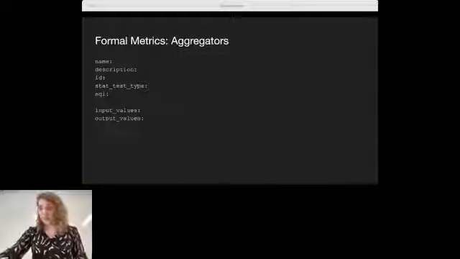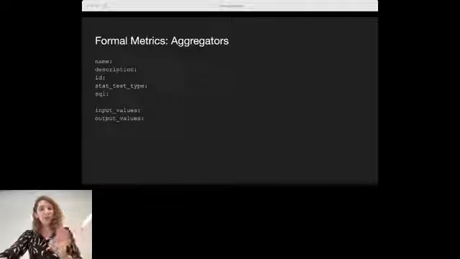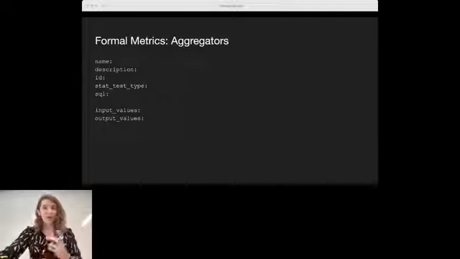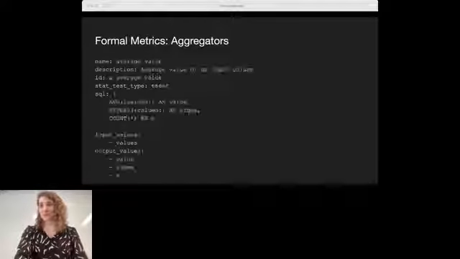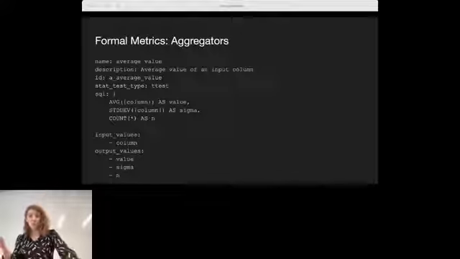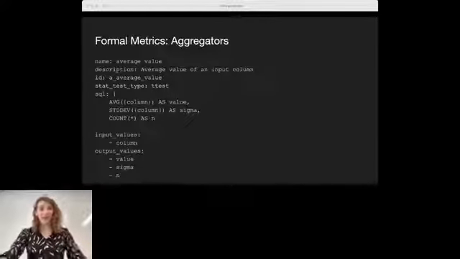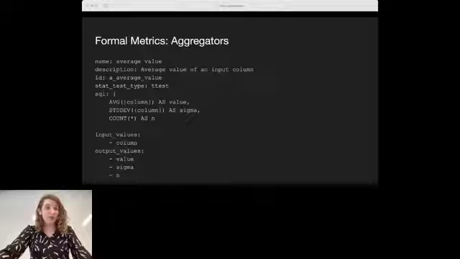Similarly, if we go back to our aggregator, or aggregation function for SQL, and we generalize that a little bit further, we get this same kind of notion of a name, a description, and an ID. And we also add in some SQL there, because again, we're working with SQL as a base layer, and we give ourselves some input and output values because we need to know what columns we're going to give to this thing. And if we fill that out, we're going to make an aggregator called average value, and it's going to be the average value of an input column. It has an ID, so we can refer to it elsewhere.